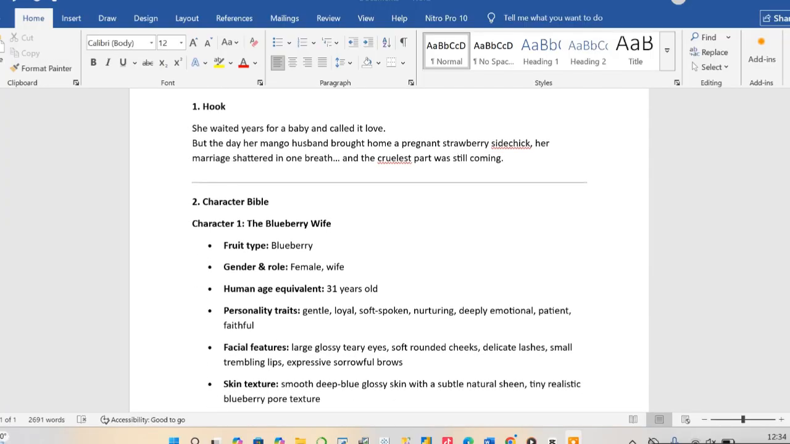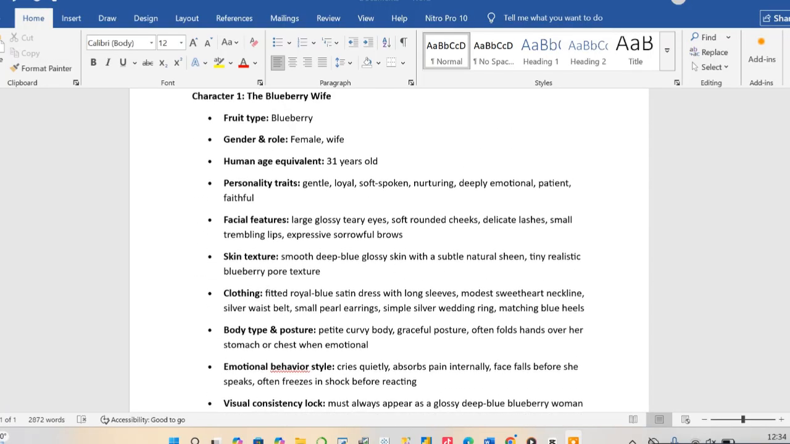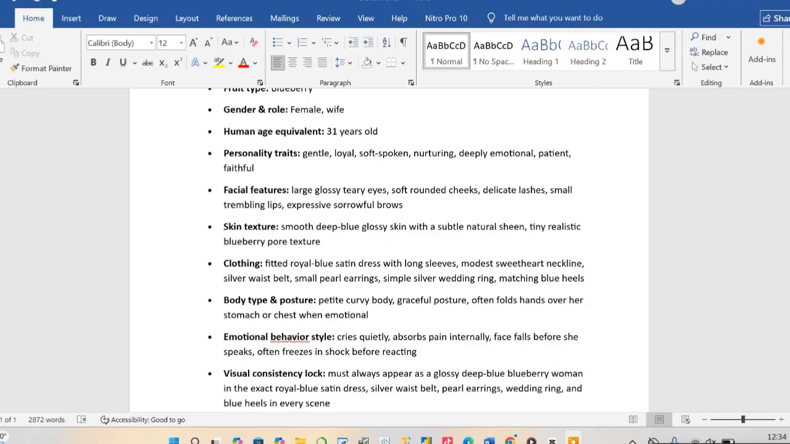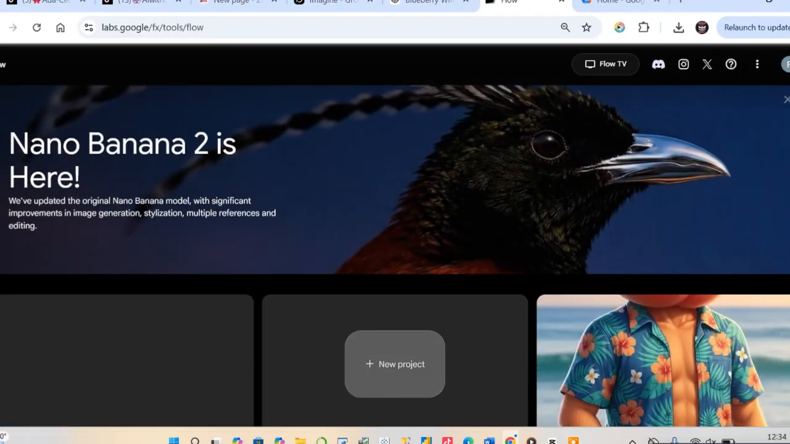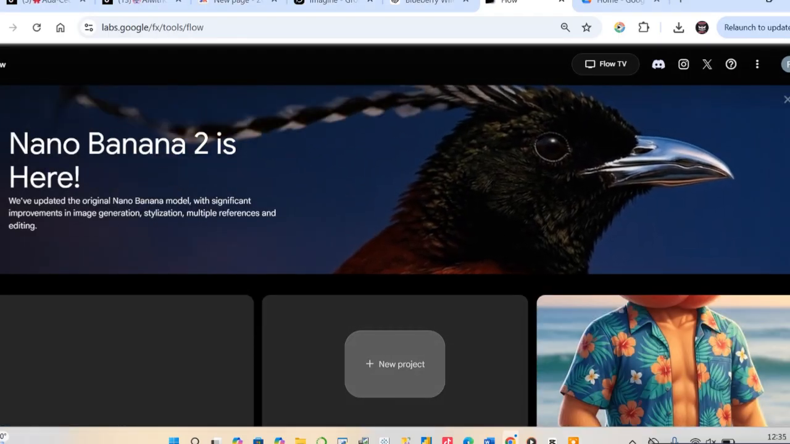Okay, so this is the prompt here. This is the character description for the strawberry wife. So the next step is for us to go ahead and create the image. To create the images, we'll be using Google Flow. So go to Google Labs, then you'll see Google Flow. Search and launch Flow. When you launch Flow, you have to log in with your Google account.